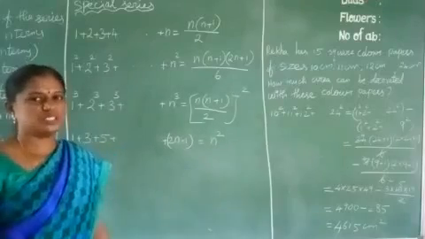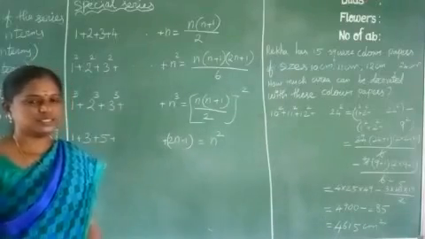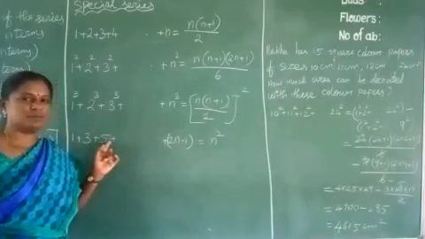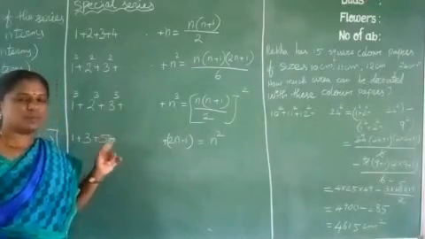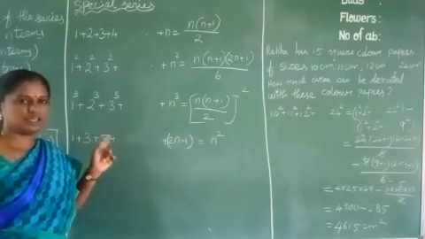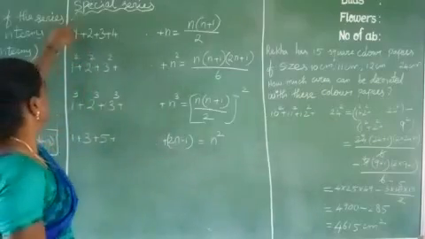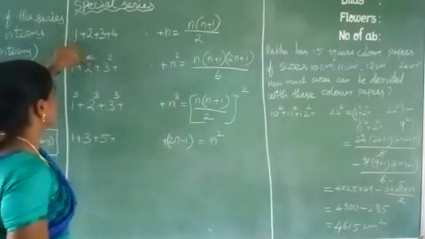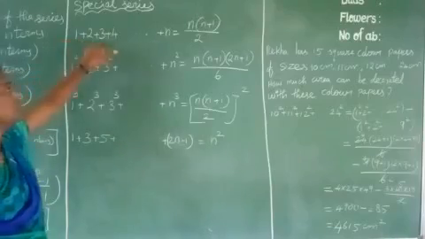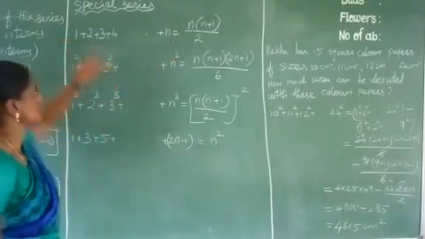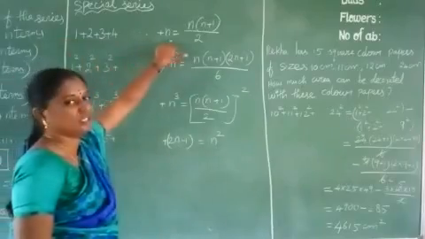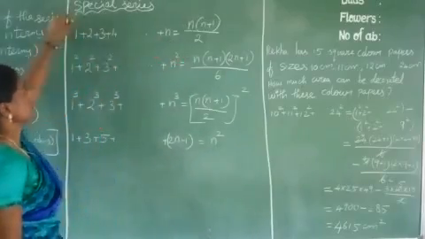Next we see special series. Why do we say special series? Before, we discussed AP and GP: if the common difference is equal, that is an AP; if the common ratio is equal, that is a GP. But here, the special series is where the numbers start from 1 and are continuous numbers, so the sum of the first n natural numbers. That's why this is a special series.